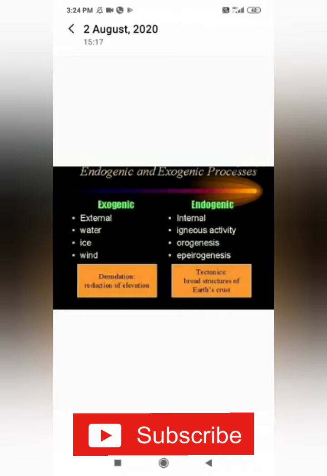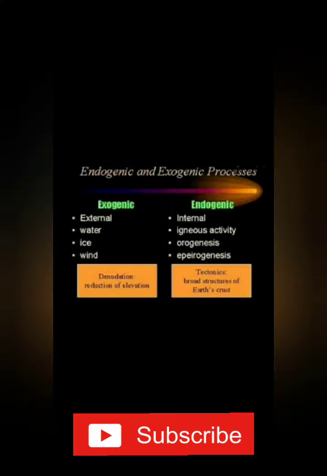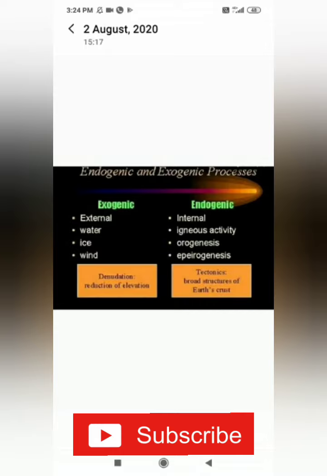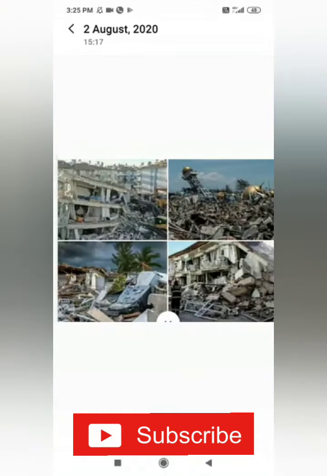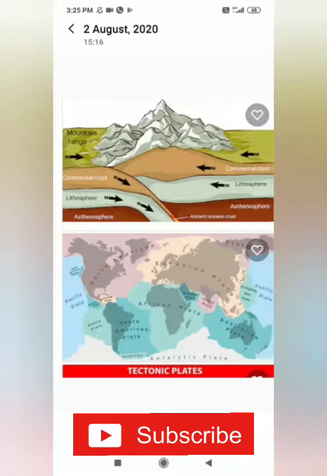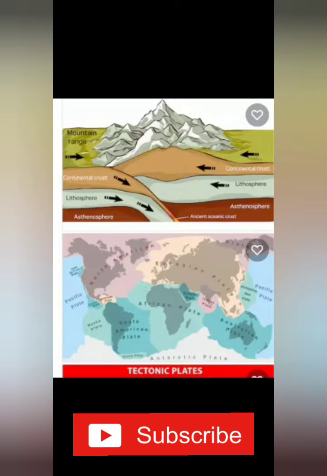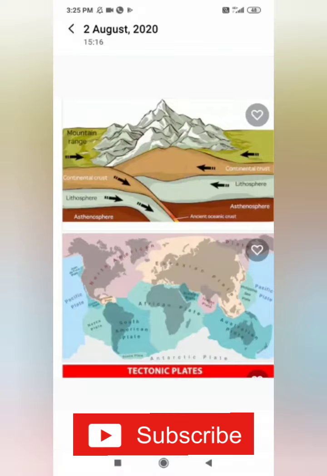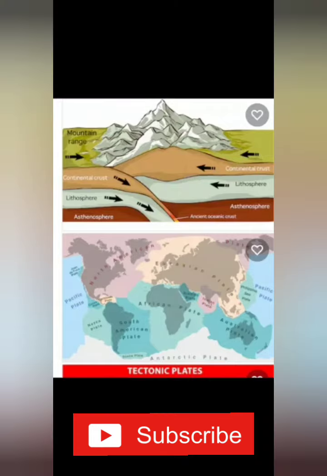First one is weathering, the process that alters the physical and chemical states of the rocks at or near the earth's surface. So we have so many rocks on the surface of the earth. Because of these tectonic movements, that is the movement of the plates, the rocks alter in their physical and chemical state.